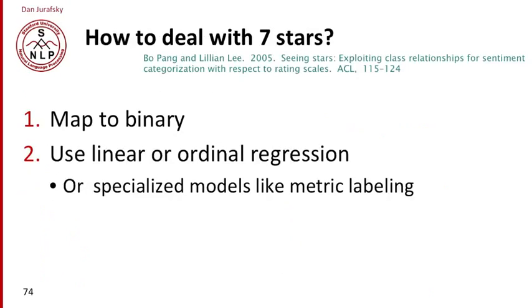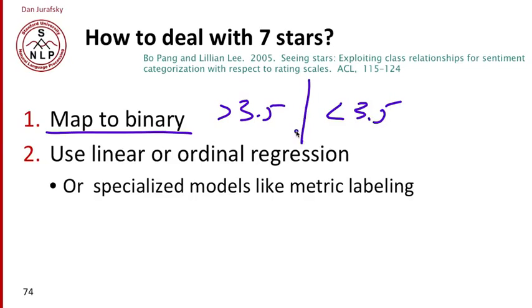We also, in our baseline algorithm, made the simplifying assumption that sentiment was a binary problem, positive or negative. So how do we deal with 5 stars or 7 stars or 10 stars? There are two ways we can do this. We can map onto a binary class. We can say things that are more than 3.5 stars are positive and less than 3.5 are negative, or we can take the average of all the data. We can z-score. We can do various ways of drawing a boundary between positive things and negative things.